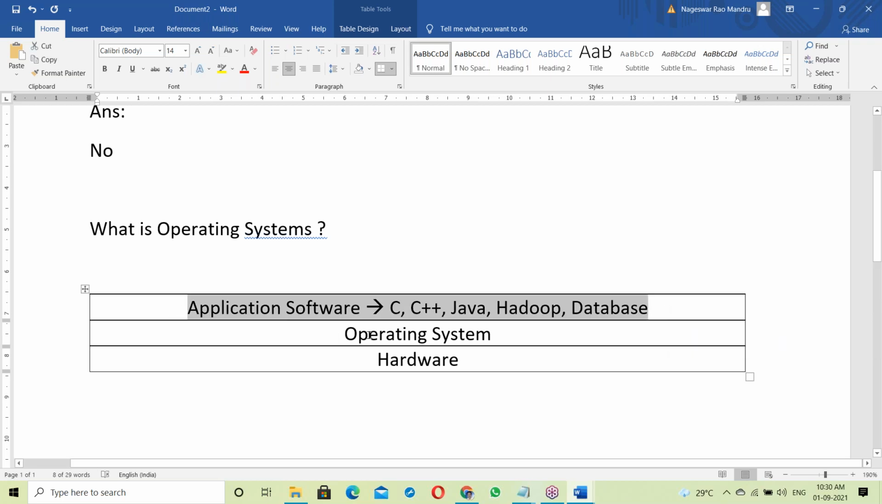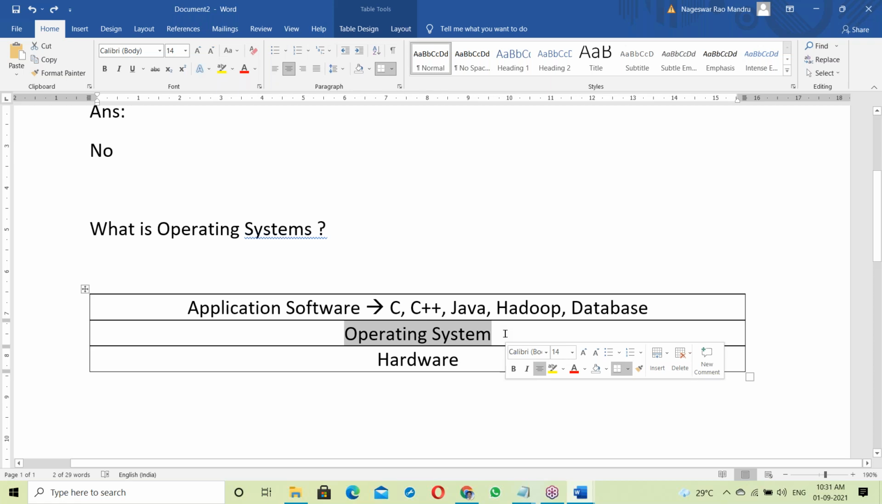All the application softwares run on top of the OS. These application softwares are running on top of the OS. So without the OS, these programs cannot run.